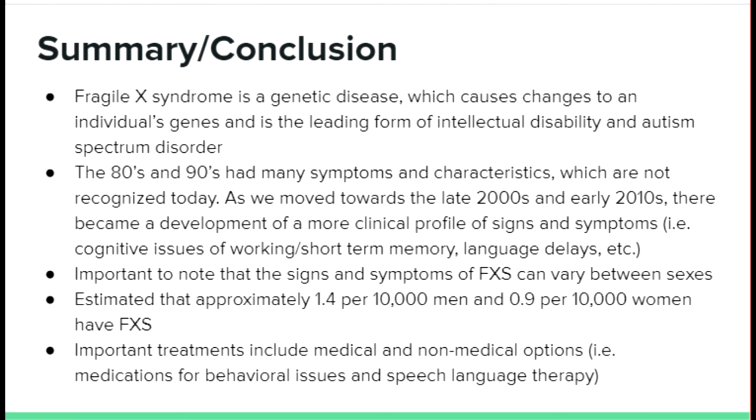As we finish off the presentation, we noted that Fragile X syndrome causes changes to an individual's genes, and it is the leading form of intellectual disability and autism spectrum disorder. As we saw in the 80s and 90s, there were many symptoms and characteristics which are not all recognized today. But as we moved towards the late 2000s, there was the development of a more clinical profile of signs and symptoms, such as cognitive issues that included working and short-term memory, language delays, and etc.